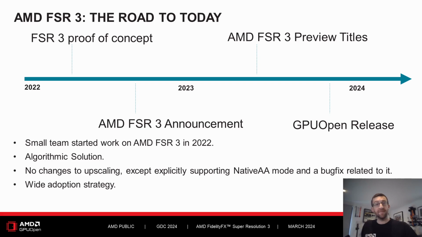The development of FSR 3 started in 2022 with a proof of concept. A small team worked on it through to release in 2023, including integrations into our preview titles in late September. There were no changes to upscaling except for some fixes for the new native AA mode. The goal was a cross-platform frame generation for all, to ensure the widest possible uptake into many gaming platforms.